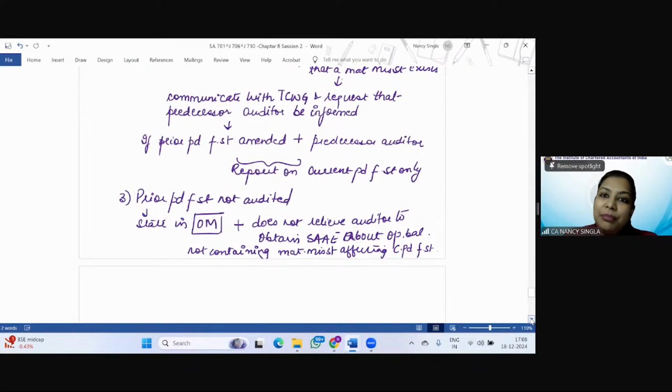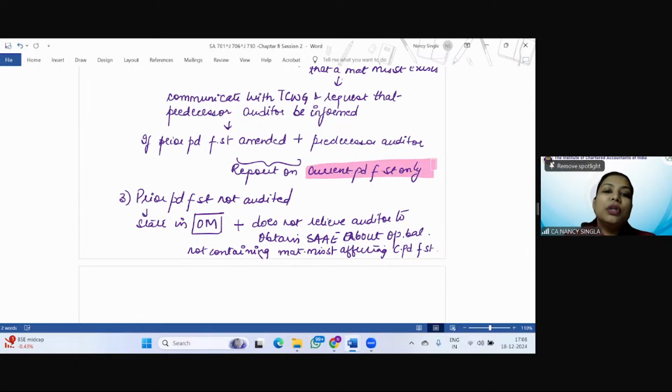If prior period financial statements are amended and the predecessor auditor issues a new audit report, then the auditor is going to report on the current period financial statements only. Because the prior period financial statements have also been amended and the predecessor auditor also agreed.